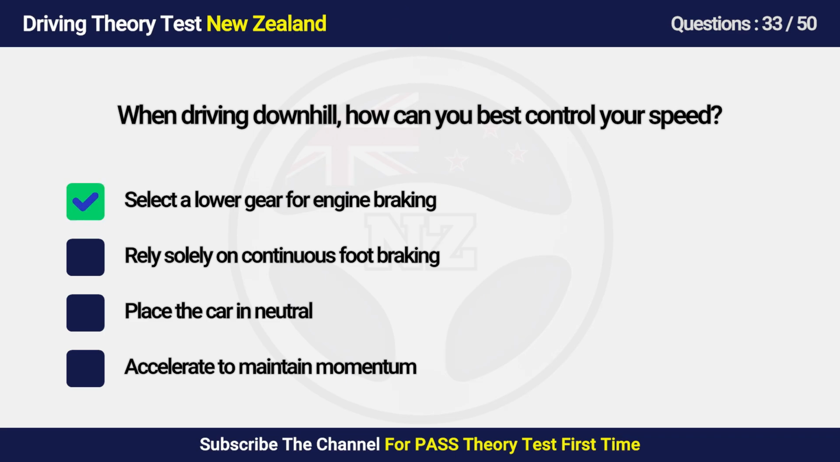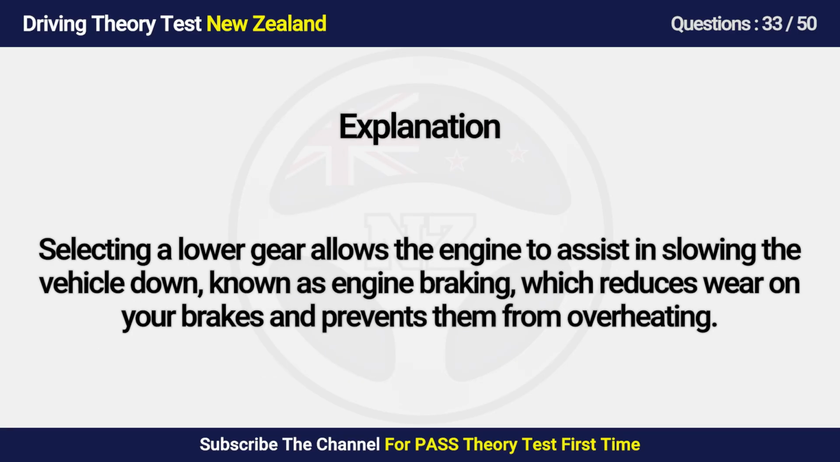Answers is A. Select a lower gear for engine braking. Selecting a lower gear allows the engine to assist in slowing the vehicle down, known as engine braking, which reduces wear on your brakes and prevents them from overheating.